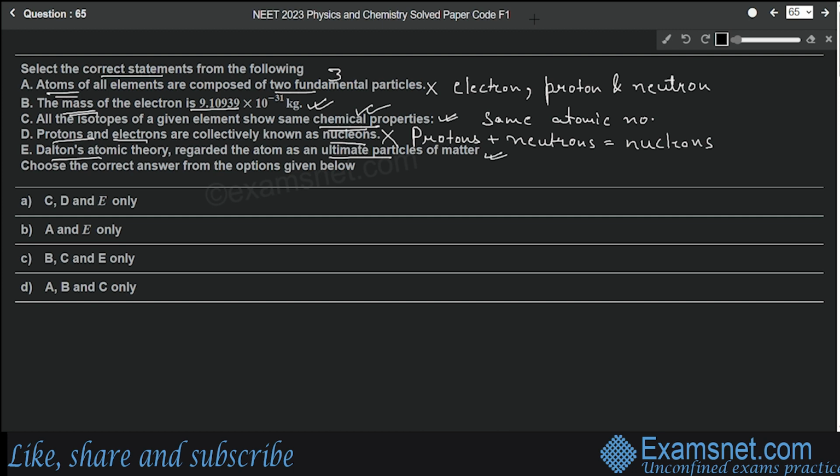Okay, so we have seen that out of five statements, two are incorrect and three are correct. Which ones are correct? Statement B, statement C and statement E. These three are correct statements. So option C will be the correct answer. B, C and E only.